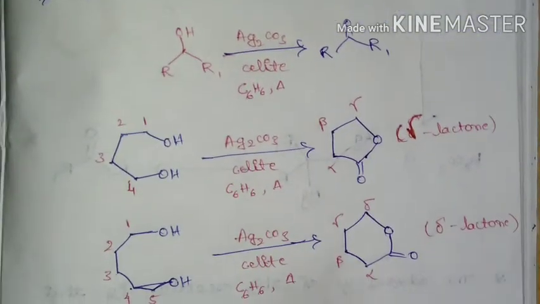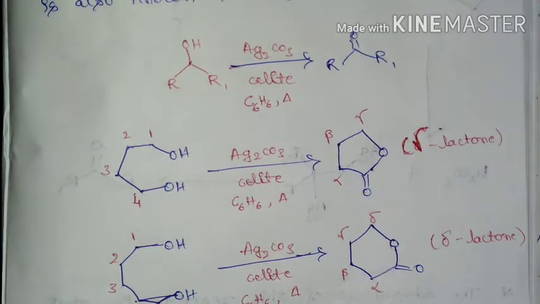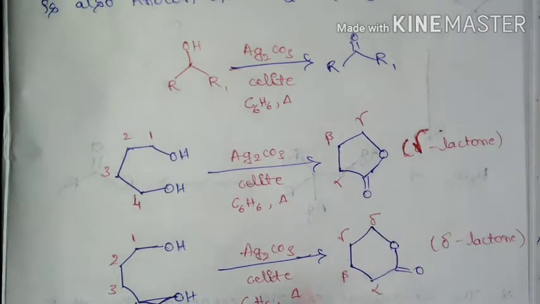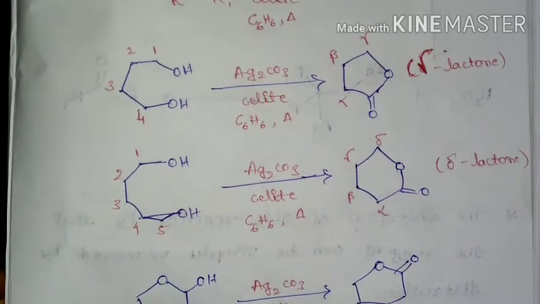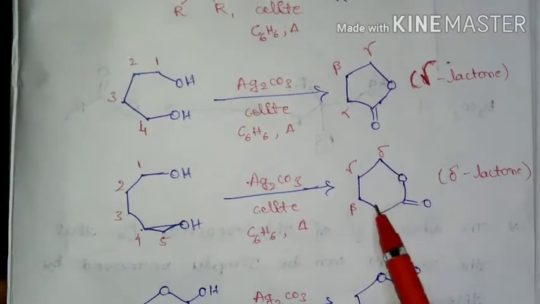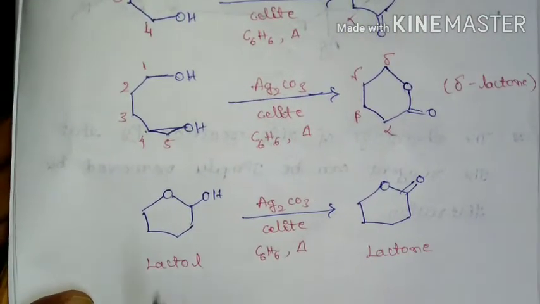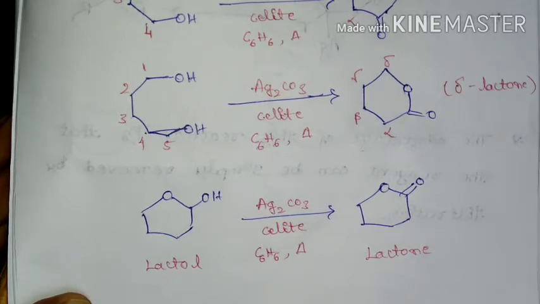Similarly, if we take 1,4-diol, then we are going to get gamma lactone, and if we take 1,5-diol, then we are going to get delta lactone. And if we take lactol, which is a hemiacetal, it will be oxidized to the corresponding lactone. So these are the important reactions of Fetizon reagent, which is a mild oxidizing agent.